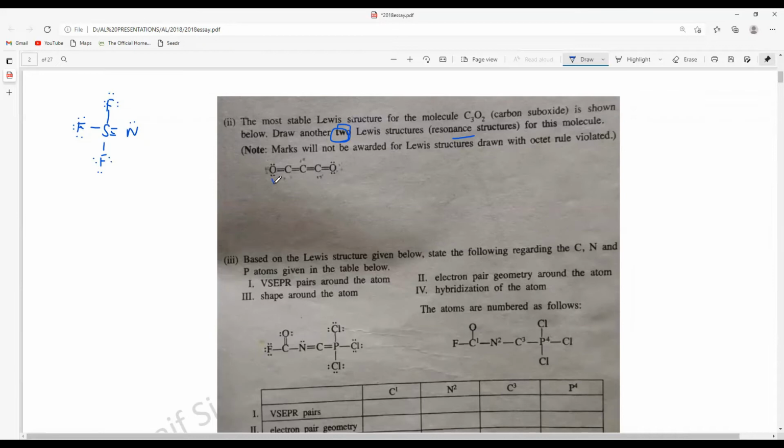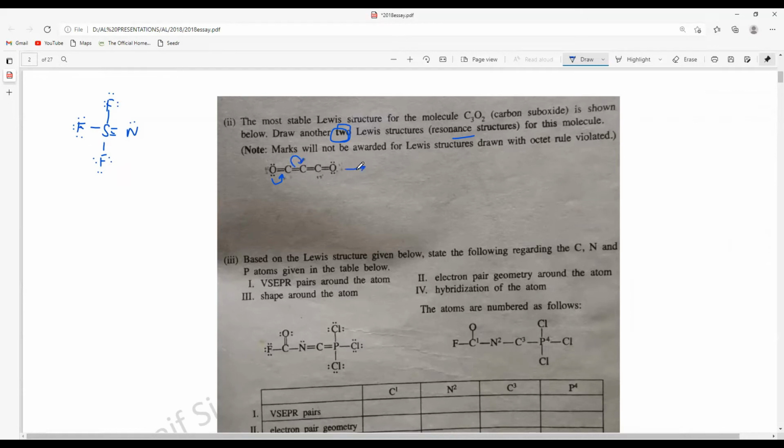But what if you give this electron pair to this carbon? Then if you give these 2 electrons to this carbon, there will be a triple bond here. So around carbon, there are 5 bonds, which is not acceptable. So this bond has to go to this side.